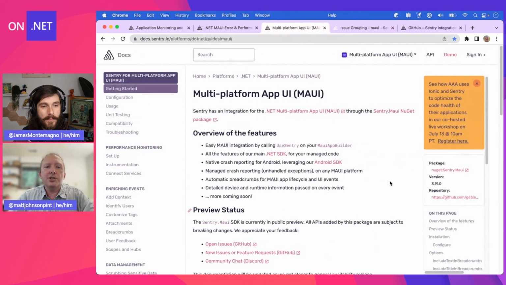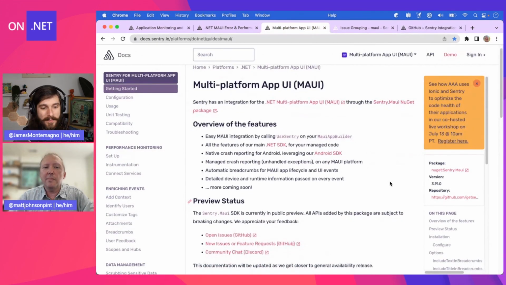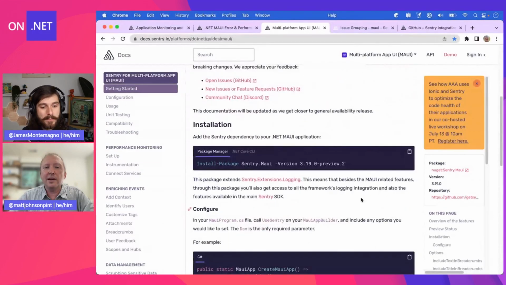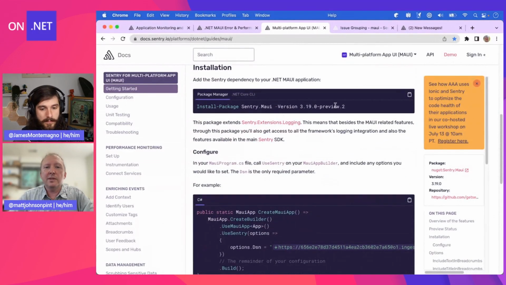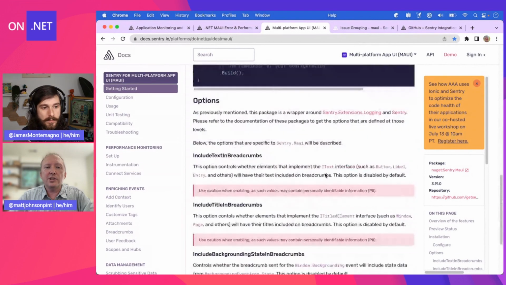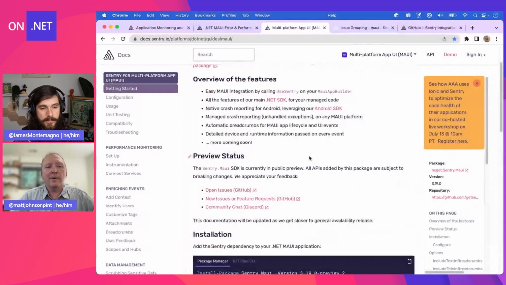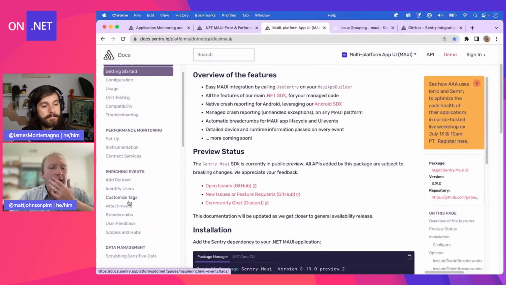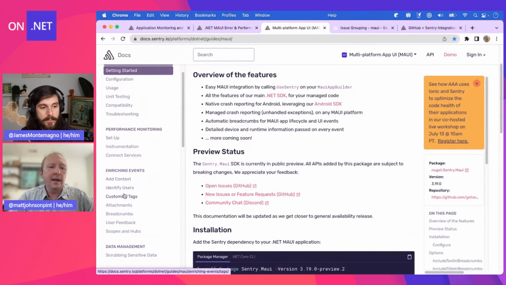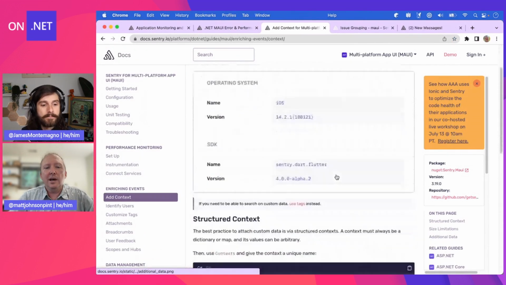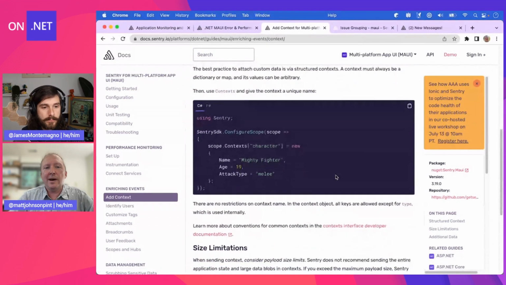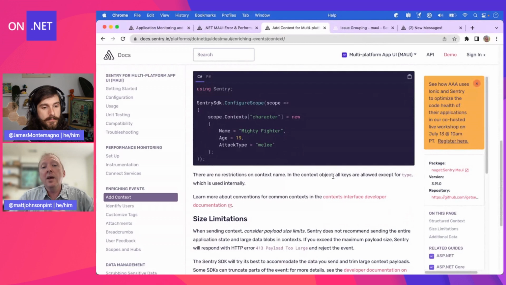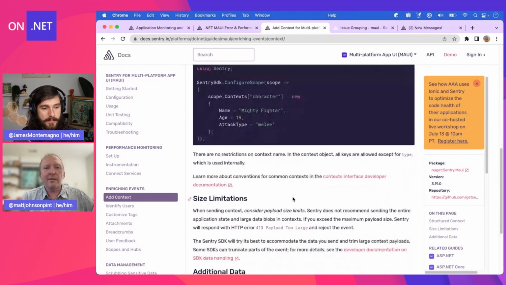All I really have left to show you is just our documentation that we're still working on. This is probably the best place for finding out about stuff. We've again got the installation instructions. This will always be up to date with the latest version. And as there are additional options, you'll see them in here. Like you were asking, how do I do additional things in Sentry? How do I capture additional events? How do I add additional context, for example? There are all kinds of samples in here about things you can do with the Sentry .NET SDK, which is part of the Sentry Maui SDK. It inherits from there. So any of this documentation that we've had for our .NET platform still applies within the Maui world.